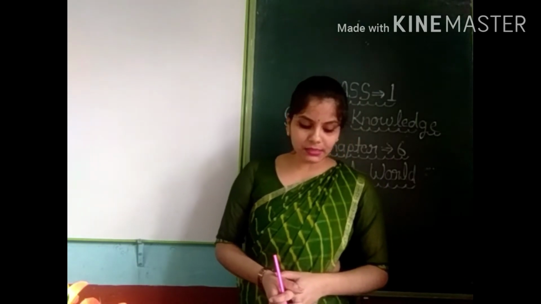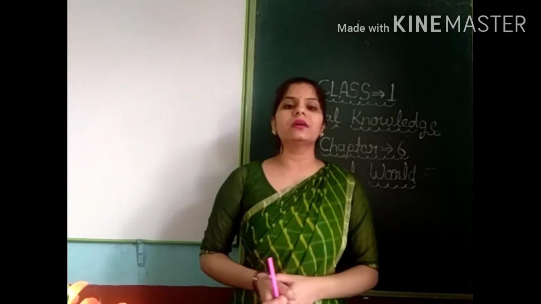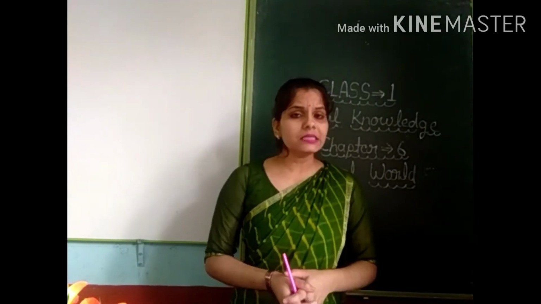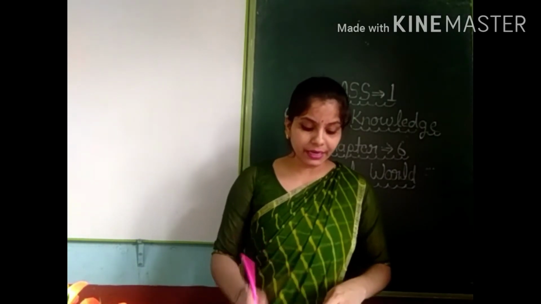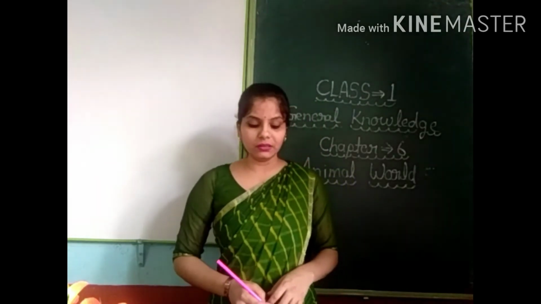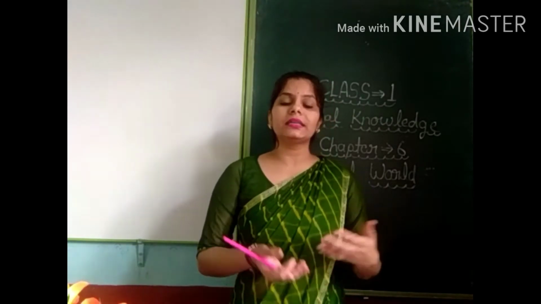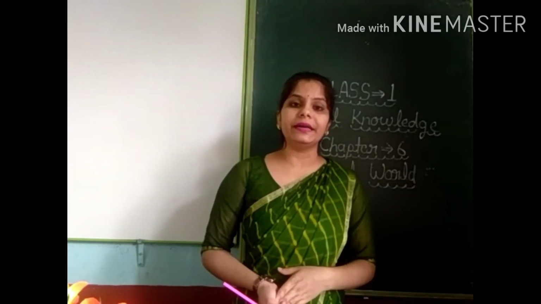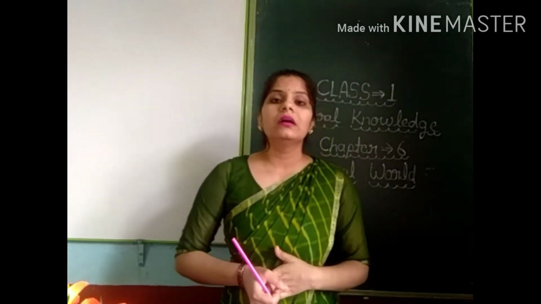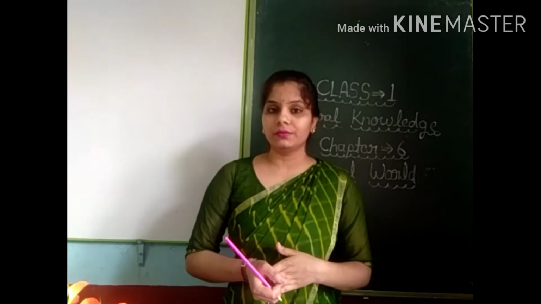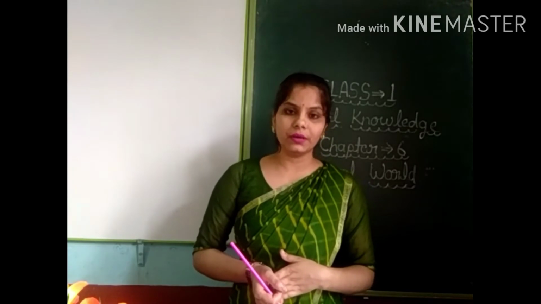Now I start exercise 2. There are lots of exercises. You have to do some in the book and some in the copy also. There is a lot of space where you can write. Now your second exercise is: write the name of the domestic animal who does the following for us. These are some animals जो हमारे लिए क्या करते हैं. Okay, you have to write the correct name. Gives us milk and meat. Who gives us milk and meat? Cow gives us milk but not meat. Who gives us both milk and meat? It's a goat.